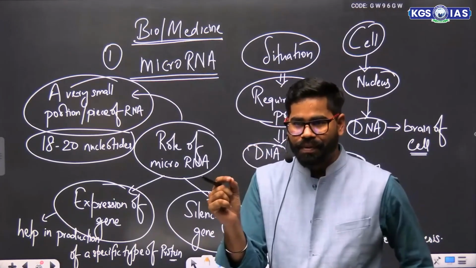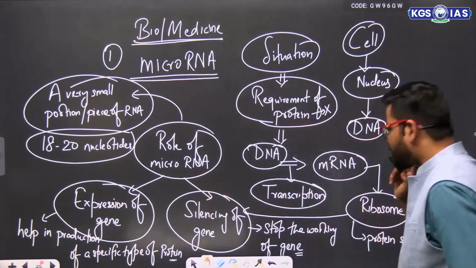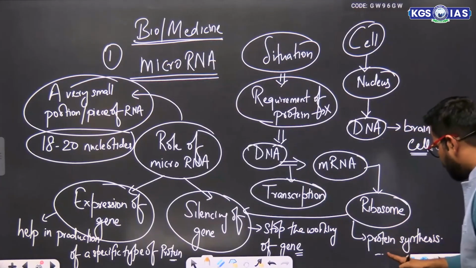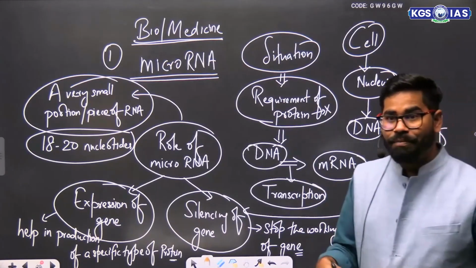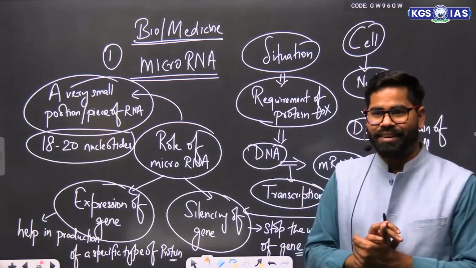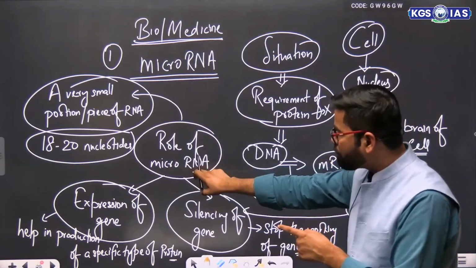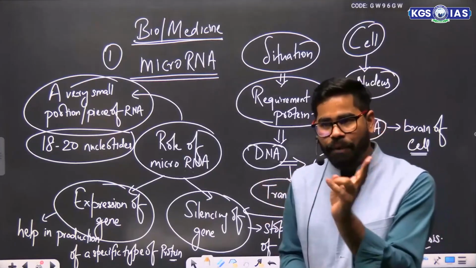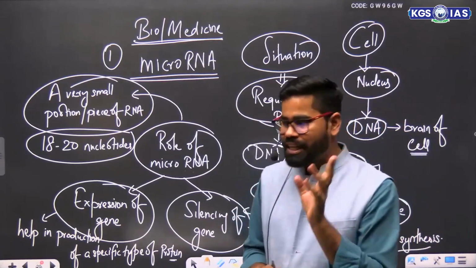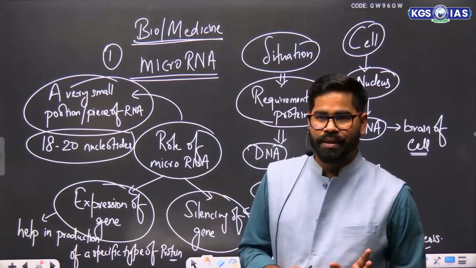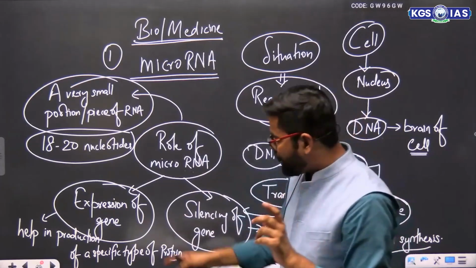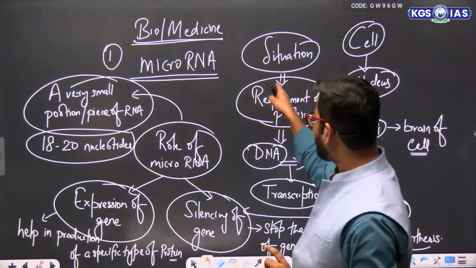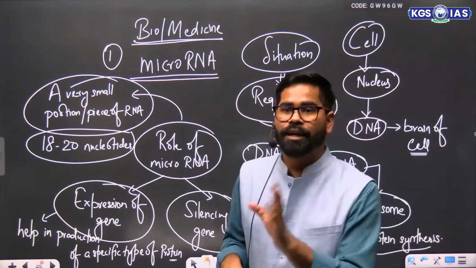So that code will reach the ribosome. That ribosome now has to do the work of protein synthesis. But how will the work start? The work will start with the help of microRNA. This microRNA will help in two things: expression of the gene or silencing of the gene. Expression of the gene means it will help in production of a specific type of protein, because here the requirement was you have to make a protein.